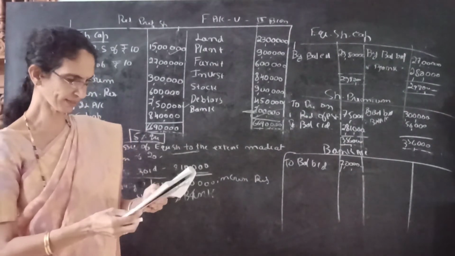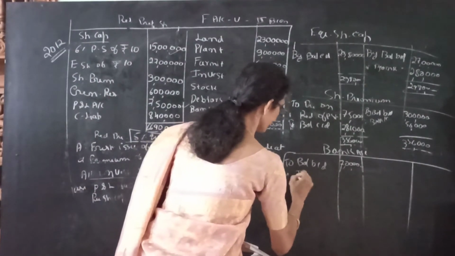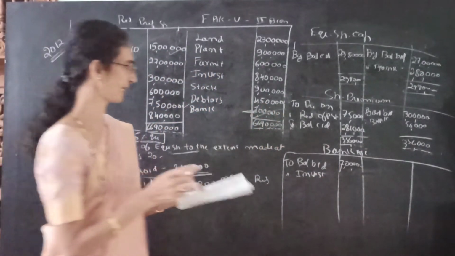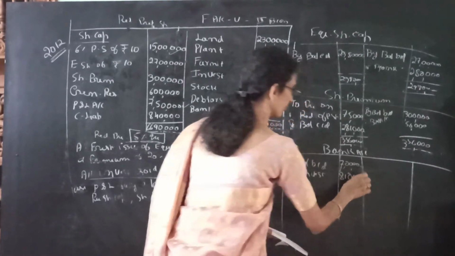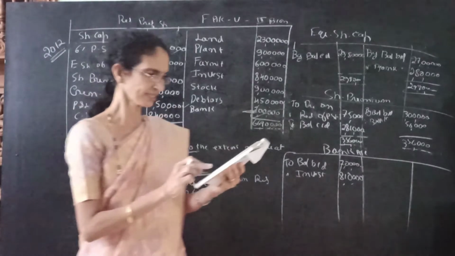Journal entry number 1, bank to investment. See the bank account amount, that is 8 lakh 10. Here we don't look at the investment amount; we use the bank account we prepared. So the bank account amount should be written. So bank account is 8,10,000.